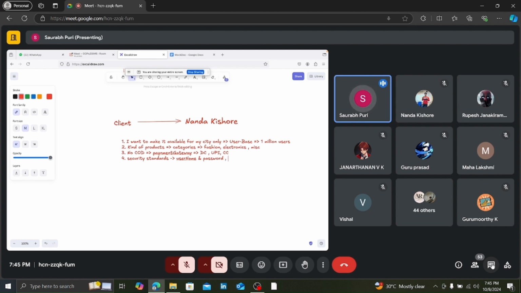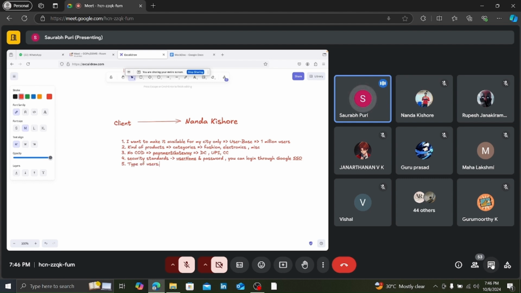Or you can log in through Google SSO, the Google single sign-on, which will automatically redirect you to the site. Okay, now the five is what kind of customers, what type of users you should be having, right?